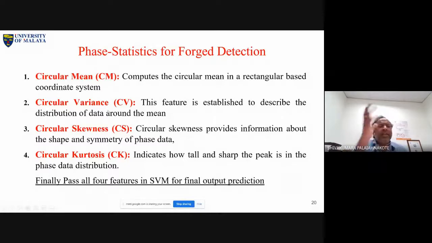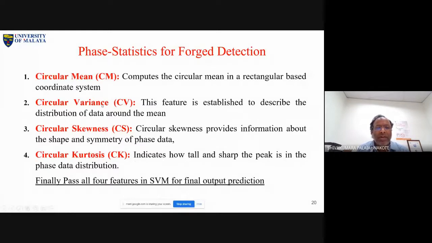Of course, phase is angle information. It is the orientation, not normal pixel values. So there is a way of feature extraction because it is angle information. Circular mean is not an ordinary mean. There is an equation for calculating a circular mean because you are taking angle information as the input. It is not just taking an average. There are equations for circular variance too. So we just extracted statistical information using phase values.